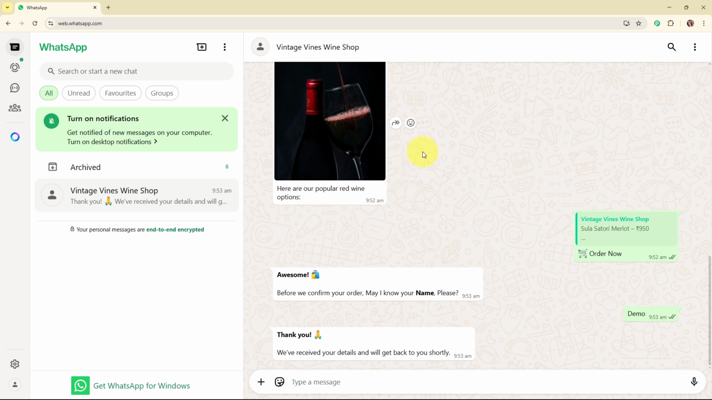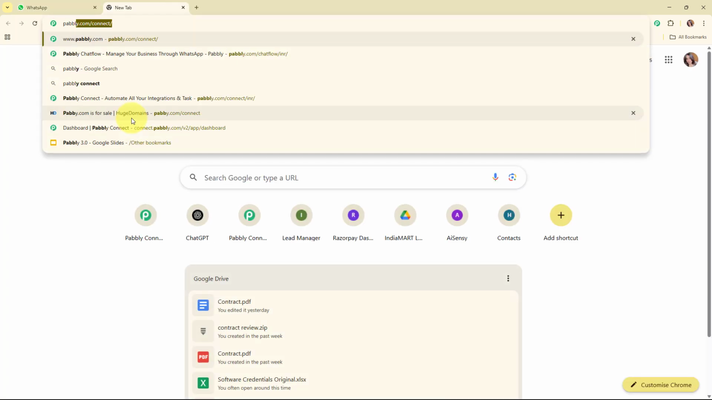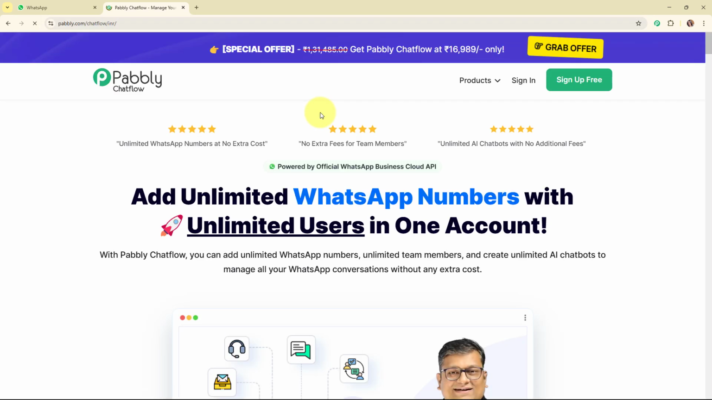Flow. Now in this video, we are going to learn step by step how you can build this WhatsApp chatbot by using the all-in-one WhatsApp communication platform, Pabbly Chat Flow. To access Pabbly Chat Flow, you have to search for pabbly.com/chatflow in your browser, and it will take you to the homepage of Pabbly Chat Flow. Here you can see two options: sign in and sign up free. If you're a new user, click on sign up free and try Pabbly Chat Flow for free today. If you're an existing user, click on sign in. I'm an existing user, so I'm clicking on sign in.